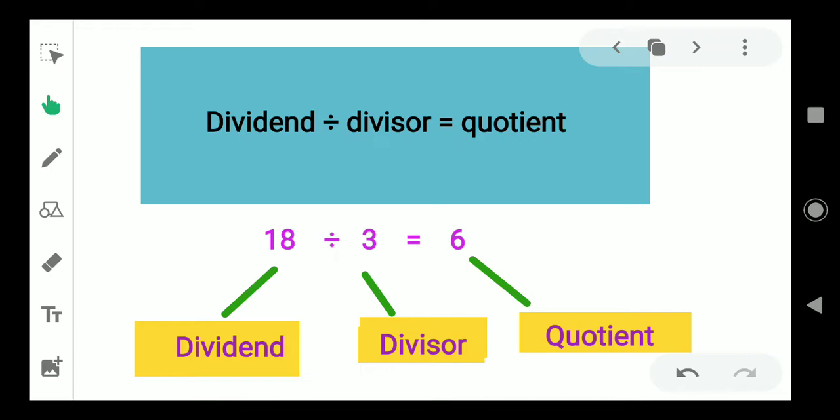Now let's see. If there are 10 sweets and you are asked to divide them into 5 equal parts, among 5 of your friends, how much will each one of them get? 10 sweets are with you. You are asked to give them to 5 friends equally. That means each one of them will get 2 sweets. How did you get the answer? 10 divided by 5 is equal to 2.